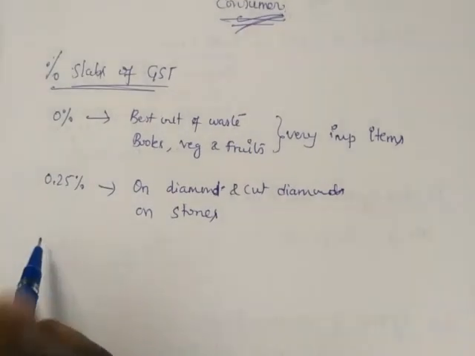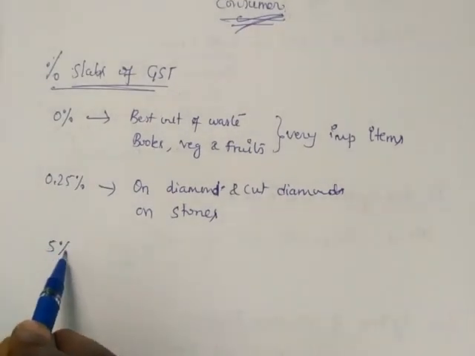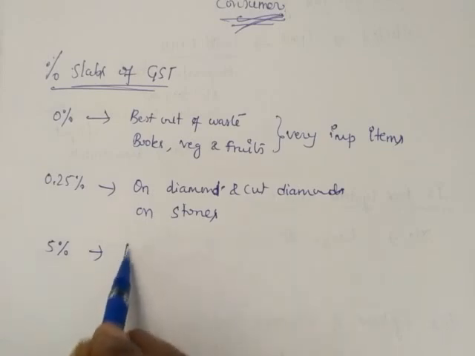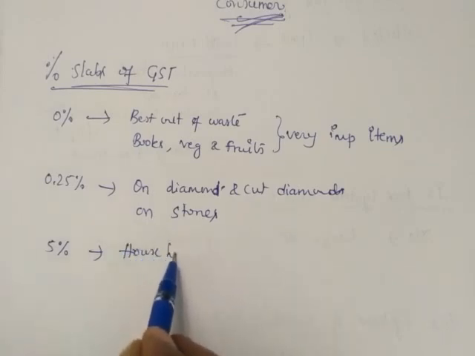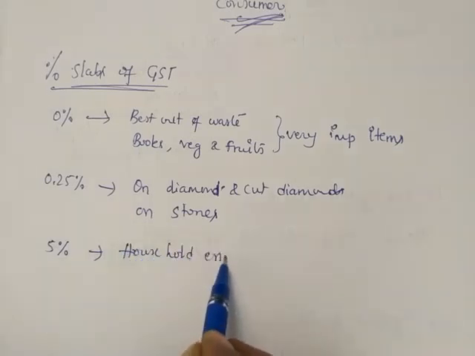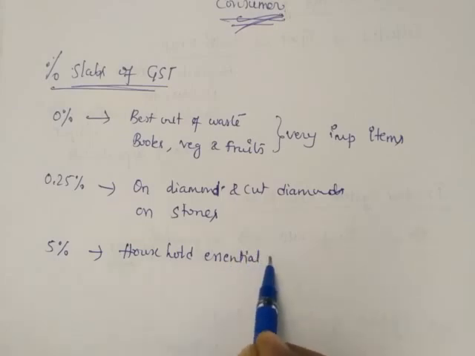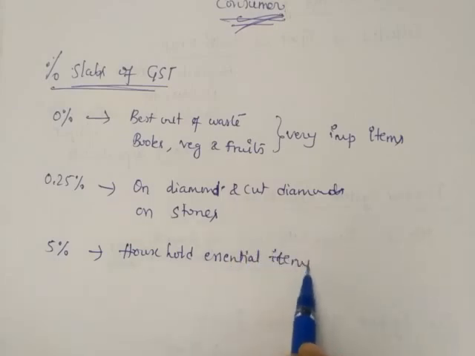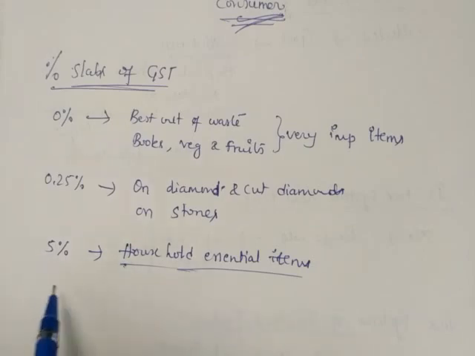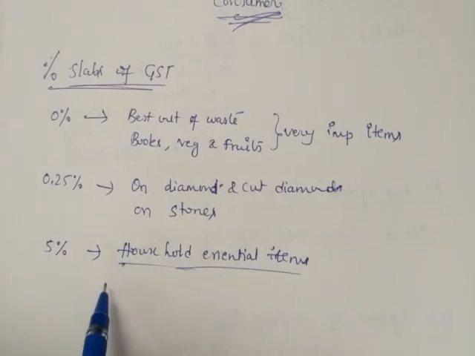After 0.25%, next is 5%. 5% is mainly on household essential items. So for daily use, on household essential items, they are charging 5% GST.